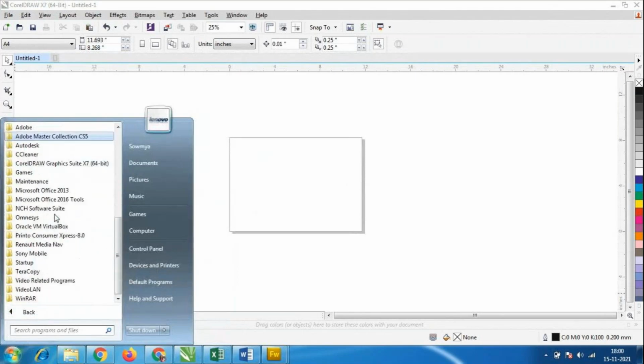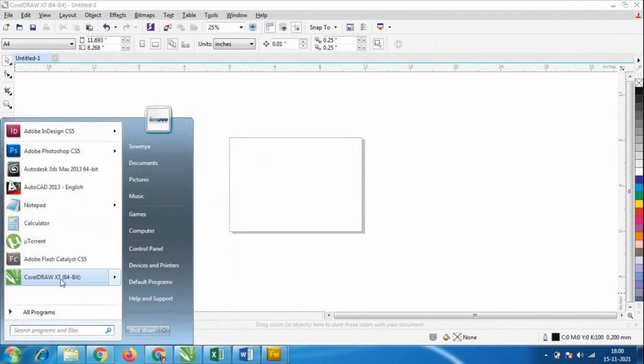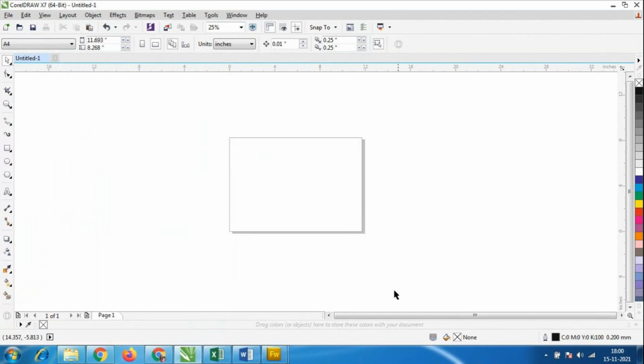There is the CorelDRAW option. When you open it, on the right side we have the color palette, and on the left side there are the tools. We have so many tools, and there is a menu bar here.